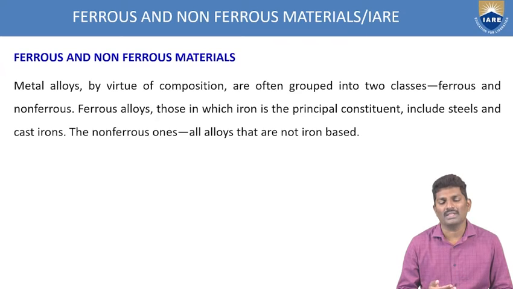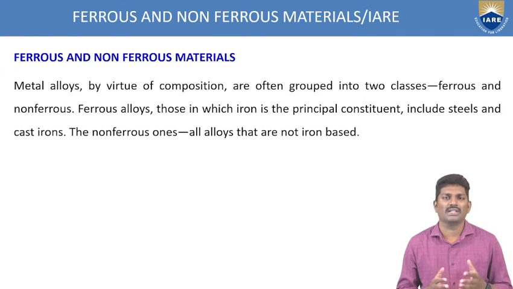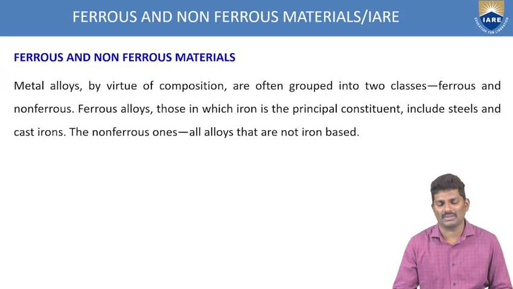The main difference is that in ferrous materials iron is the maximum constituent in the alloy, which includes steels and cast irons. Steels and cast irons are some of the examples of ferrous materials.